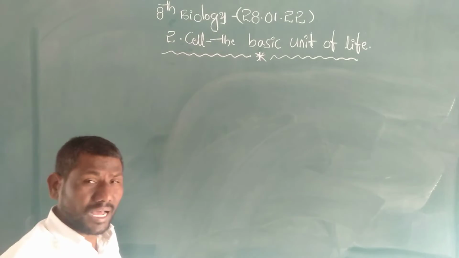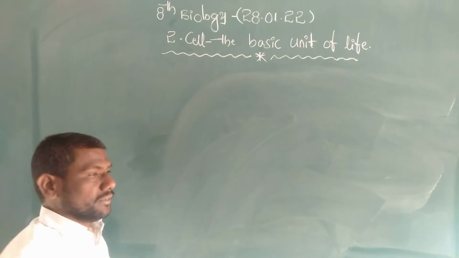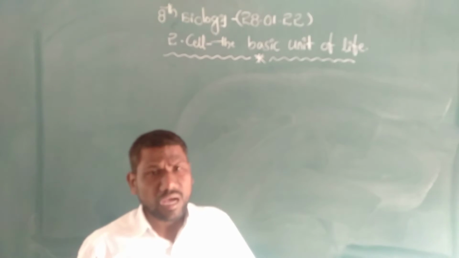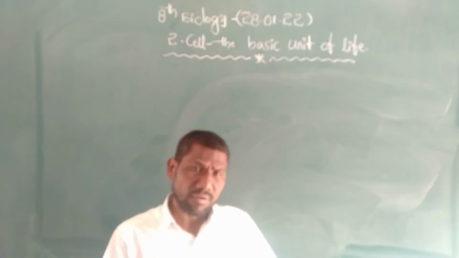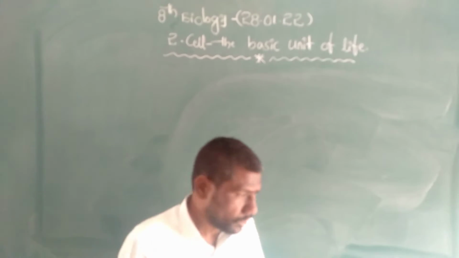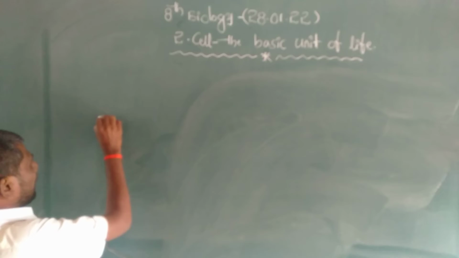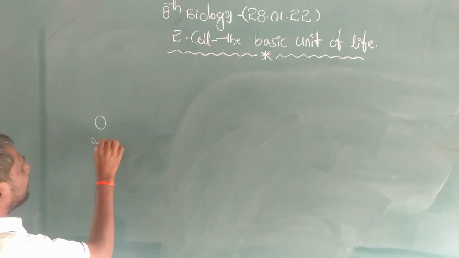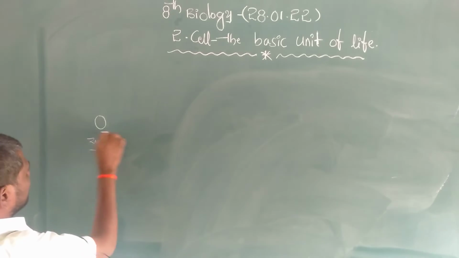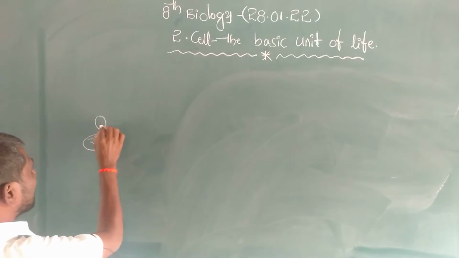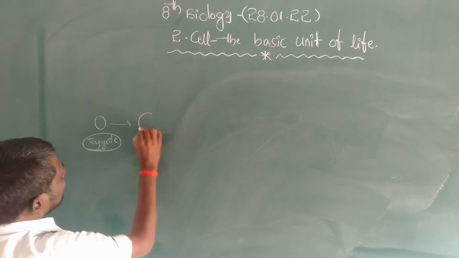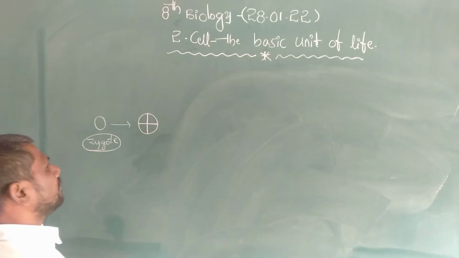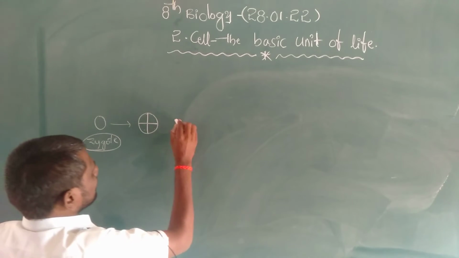How is the cell the basic unit of life? Already I said the cell is the basic unit of all organisms. How? Because our life also started from a single cell. That cell is called the zygote. This cell undergoes cell divisions, divided longitudinally and vertically, and forms 4 cells like this.